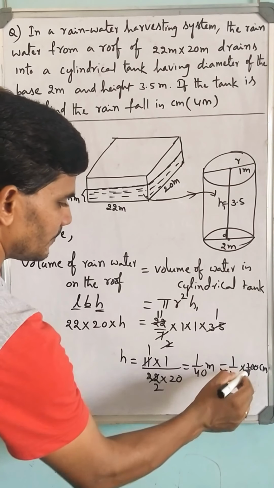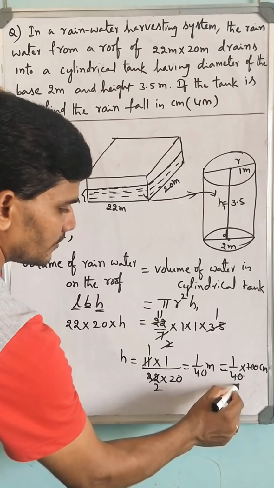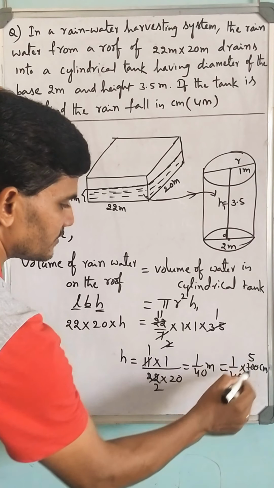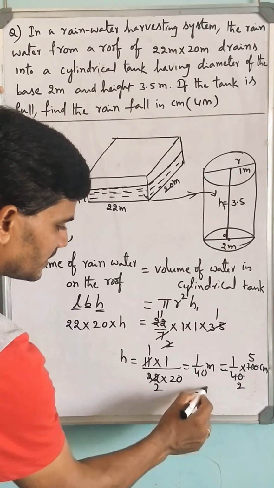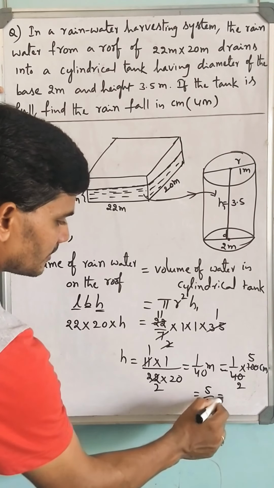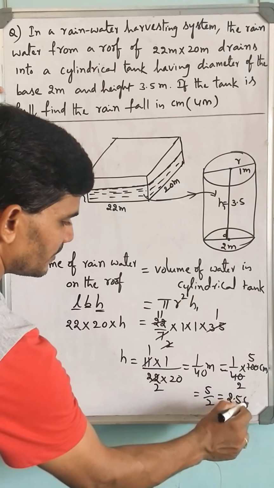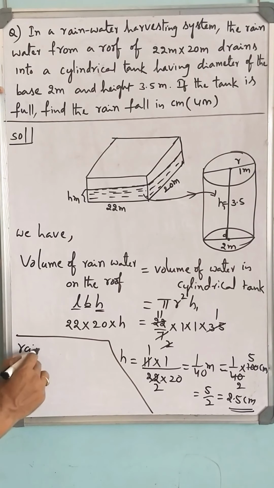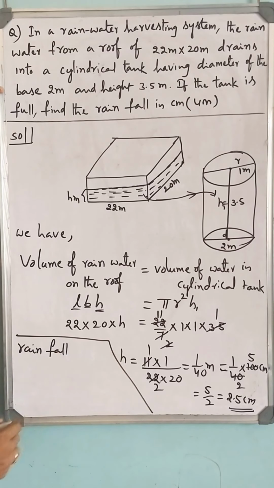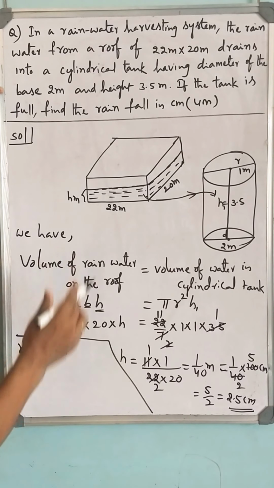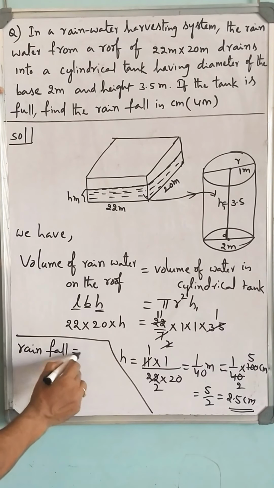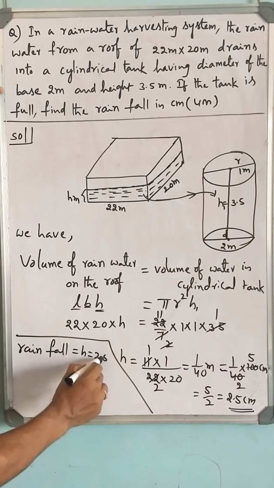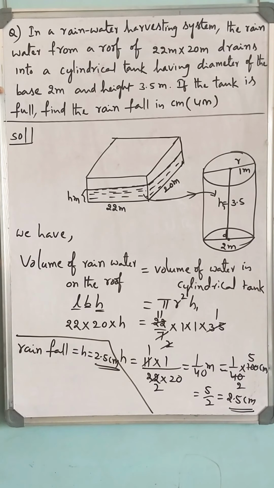That is 5 by 2 centimeters, that is equal to 2.5 centimeters. Therefore, from this what you can conclude, the rainfall on the top of the roof is 2.5 centimeters for that area.